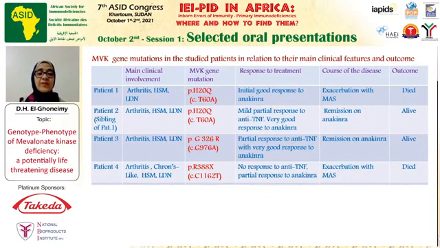The fourth patient had her symptoms at the age of 2 months, but presented to us at the age of 1 year with severe failure to thrive, arthritis, hepatosplenomegaly, lymphadenopathy, and some sort of Crohn's-like picture. She was found to have a mutation causing change of the arginine into a stop codon. She had no response to anti-TNF and only partial response to anakinra. Sadly, she had severe exacerbation with macrophage activation syndrome and she died.